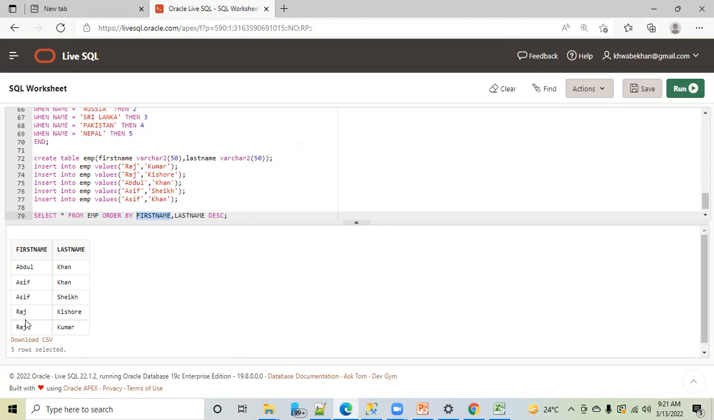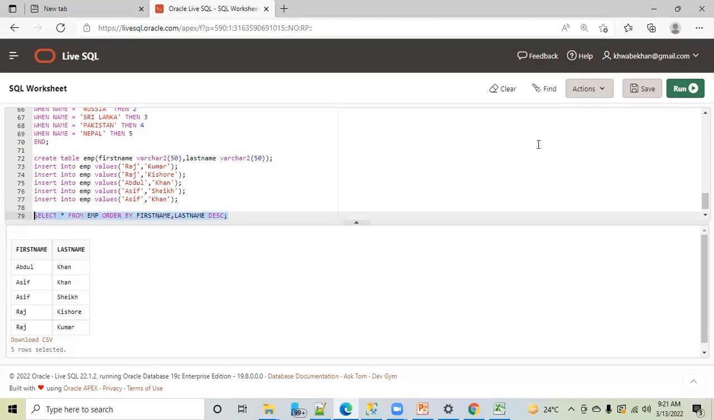Is this sorted in ascending order? Correct. Then I am telling SQL, wherever you see that the first name has a duplicate, then give priority to the last name, and that must be sorted in descending order. So SQL observed here that we have two records with Asif. So this is a duplicate. Then SQL went to the last name because I have mentioned that if the first name has a duplicate, please concentrate on the last name and sort it in descending order. And then this will be sorted in descending order.